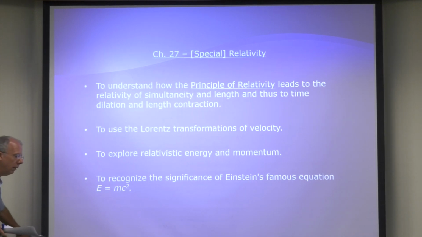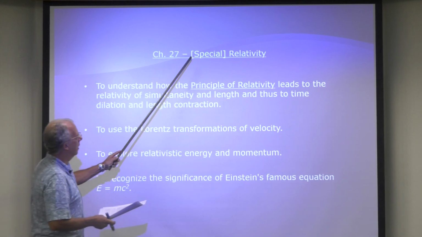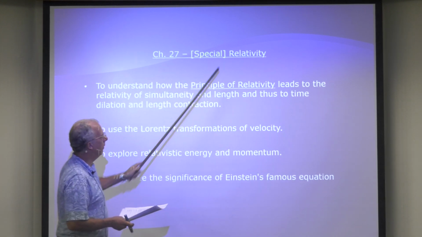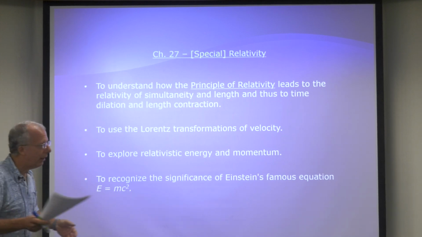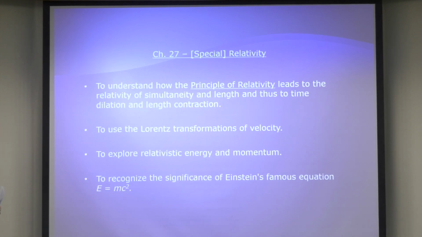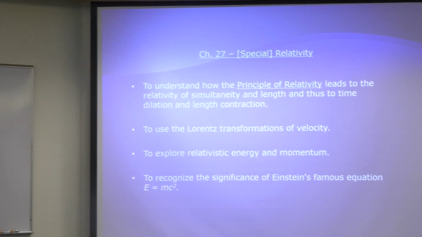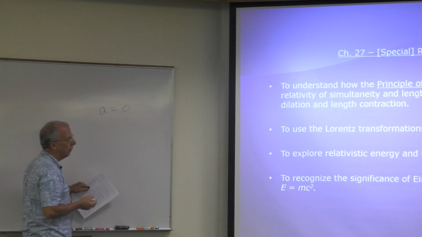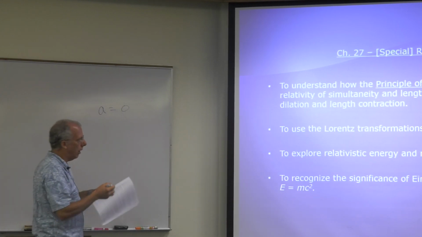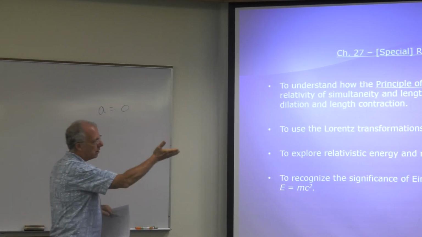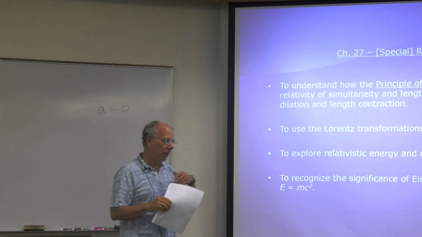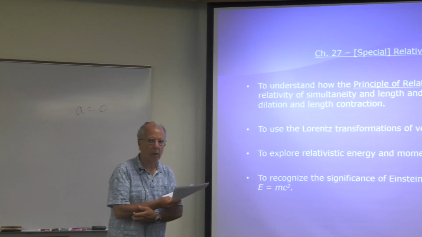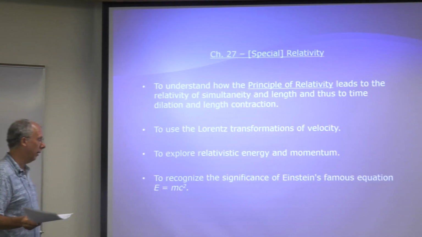Now, one thing before we get going. It's called special relativity, not because it's special, but because it's restricted. Special relativity is restricted to motion where a equals 0. That's okay, so velocity is constant. Einstein figured this out first, and then after that, he worked out the case where acceleration is not equal to 0, and that's called general relativity. We're not going to talk about that.